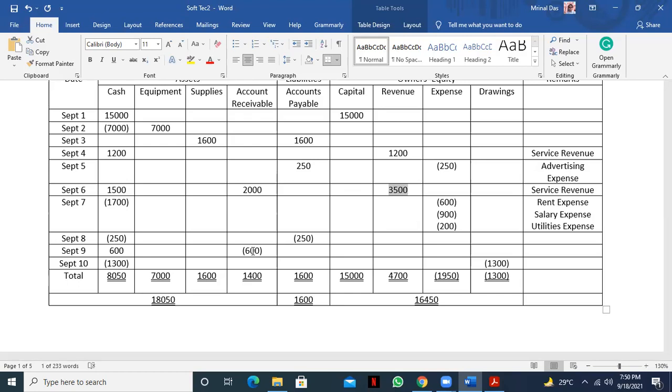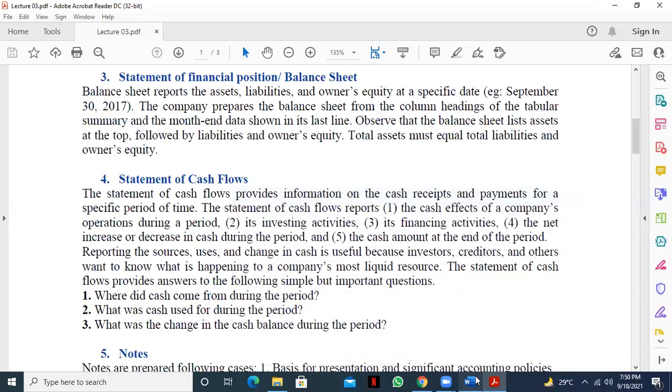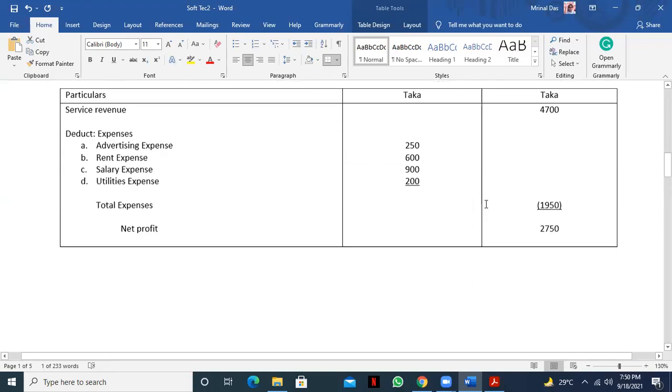So 2700 plus 600 is how much? 3300. Okay, so 3300 we write directly as the cash receipt from customer.